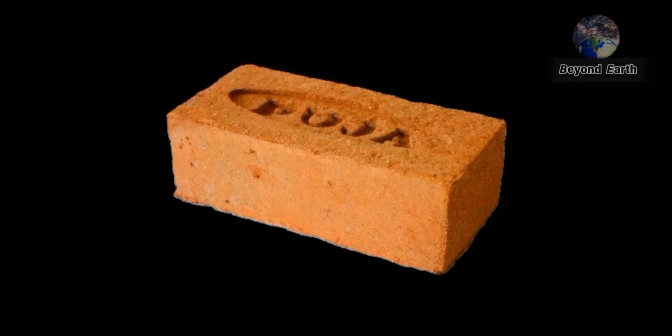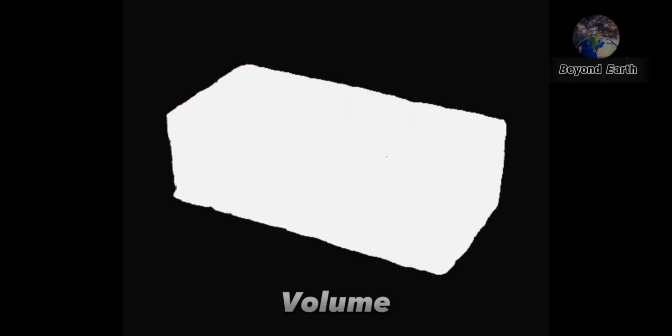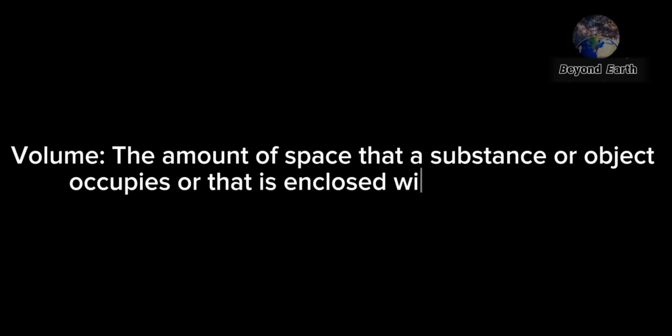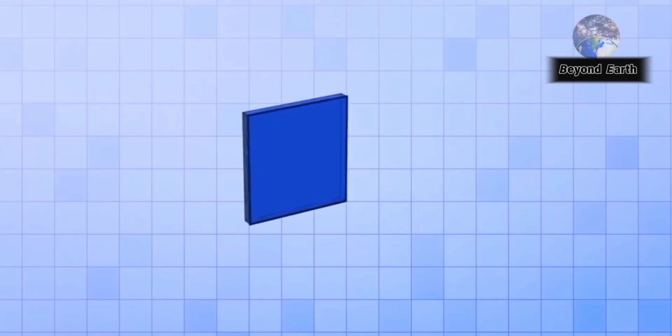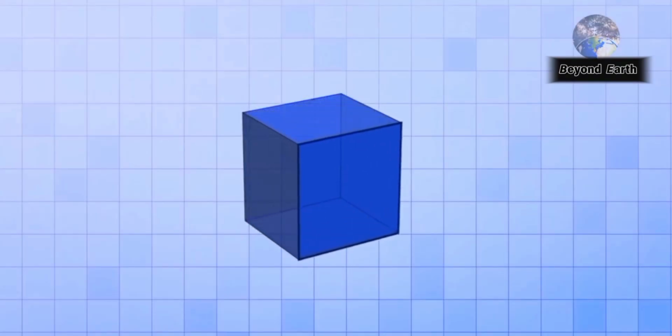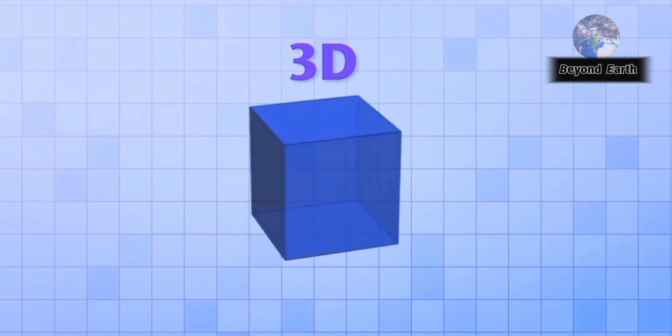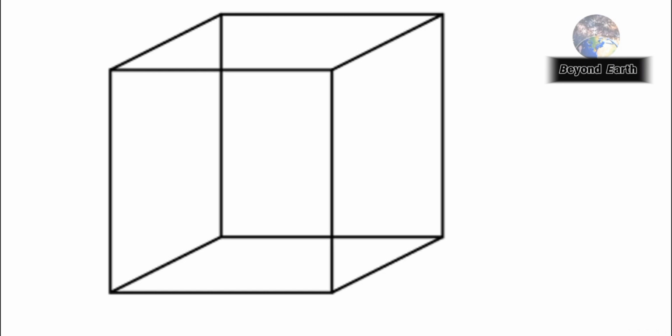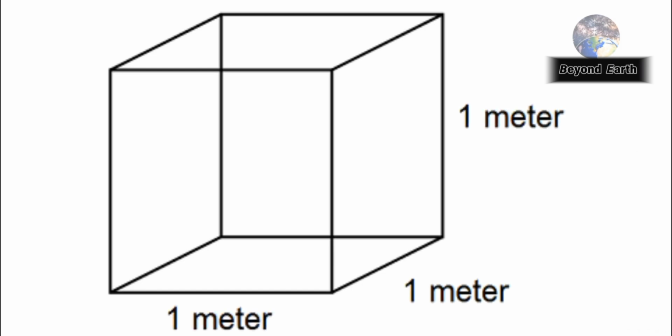And the amount of space an object occupies is called its volume. The amount of space that a substance or object occupies or that is enclosed within a container. Volume is measured in cubic meters. If you convert a 2D square into 3D, it becomes a cube. A cubic meter is a cube with a length, width, and height of 1 meter each.